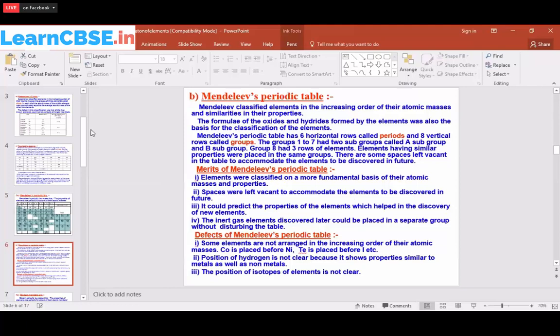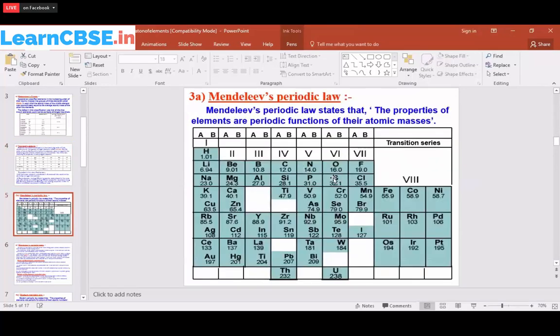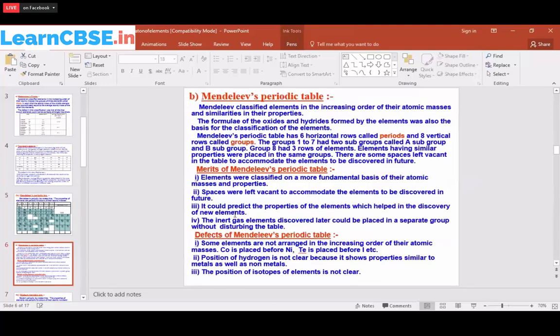In previous cases they arranged elements without even leaving a space for the undiscovered elements. But in this case, Mendeleev left spaces for the yet-to-be-discovered elements. So he was able to predict the properties of the elements, which helped in the discovery of new elements.